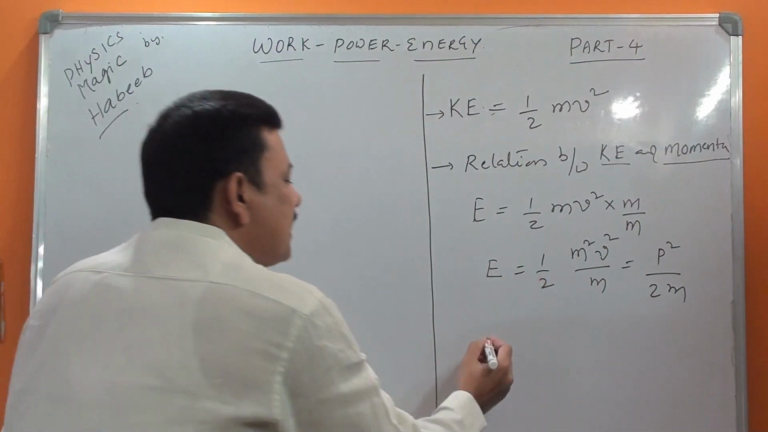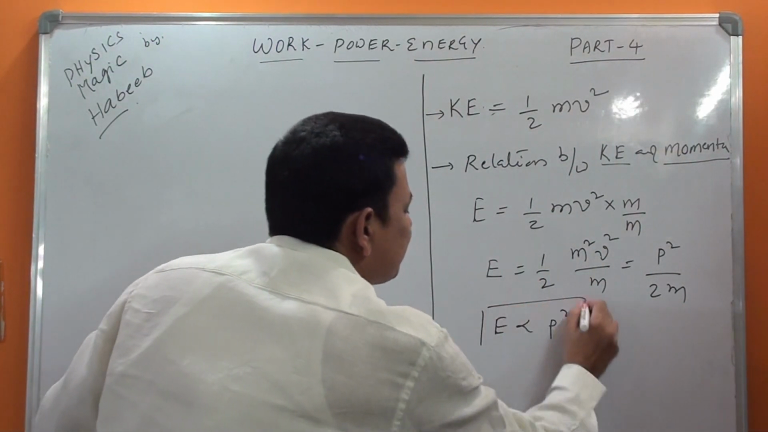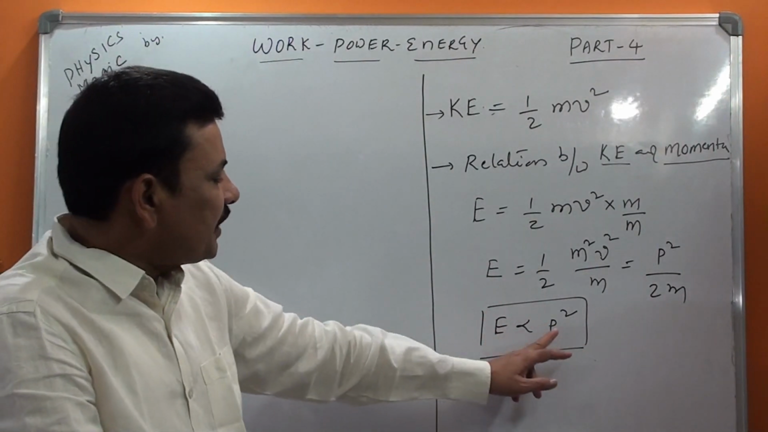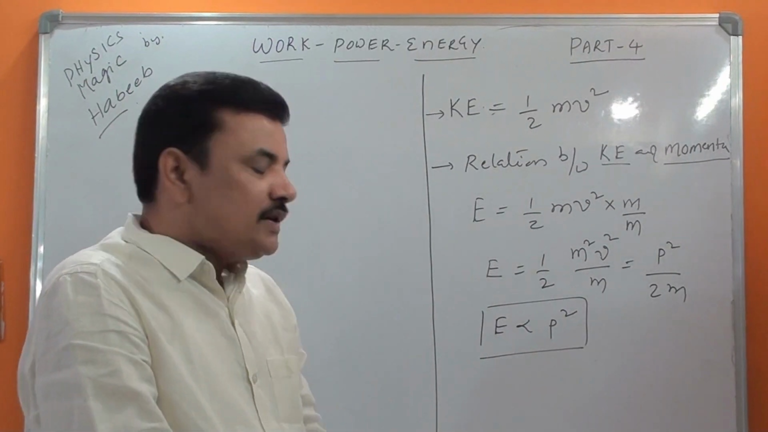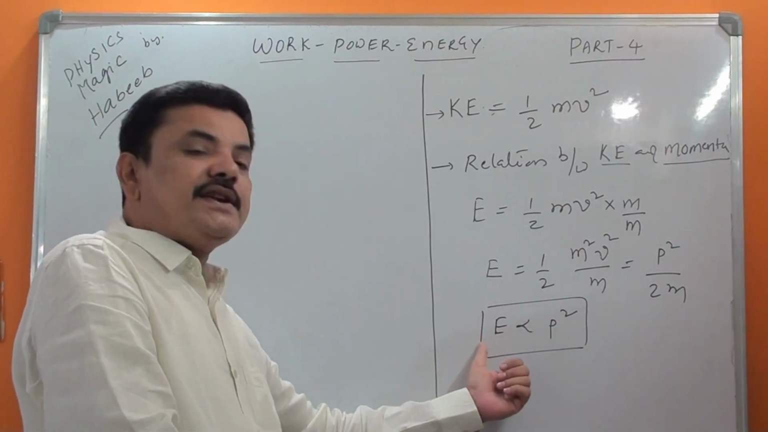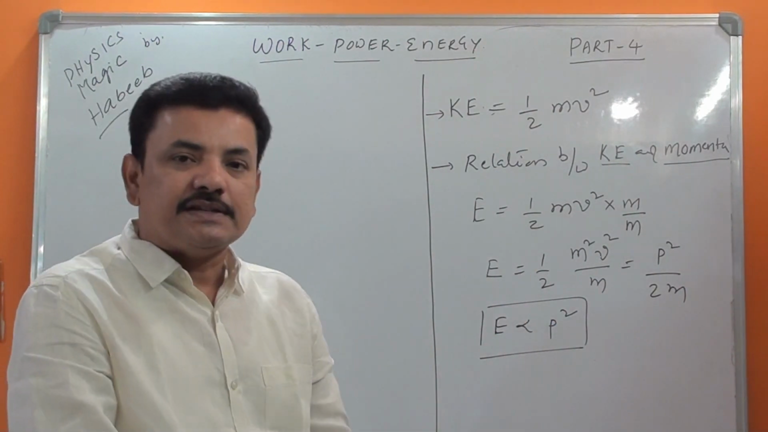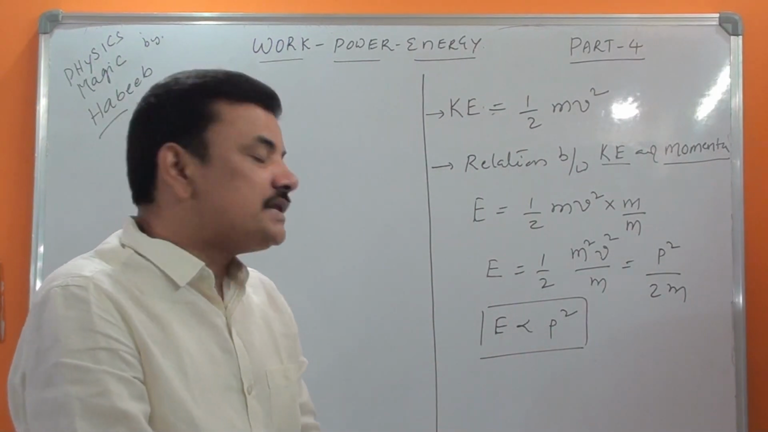For a given mass of a body, we can write E is directly proportional to p square. That means the kinetic energy of the body is directly proportional to the square of the linear momentum. So if momentum increases, kinetic energy increases. If momentum decreases, kinetic energy decreases. Based on this, many times questions are asked.